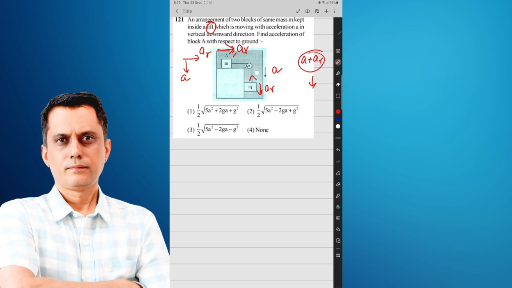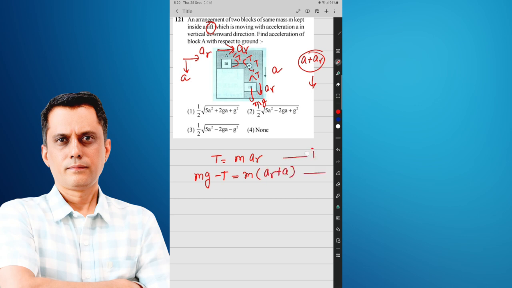If we plot the FBD, that is T and that is mg with respect to ground, and that is T, then we can say T equals m times the absolute acceleration with respect to ground of the upper block, it is m ar. And for the other block, mg minus T equals m times the absolute acceleration with respect to ground, which is m(a plus ar).